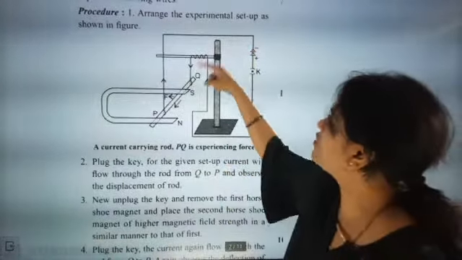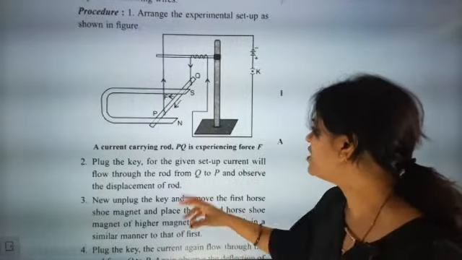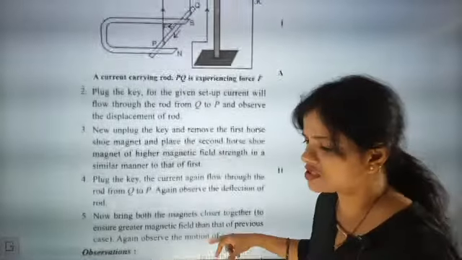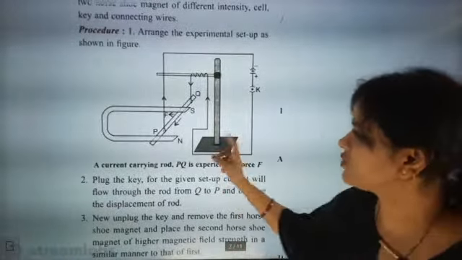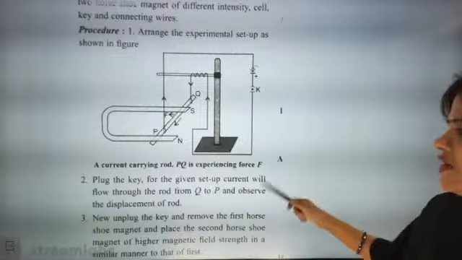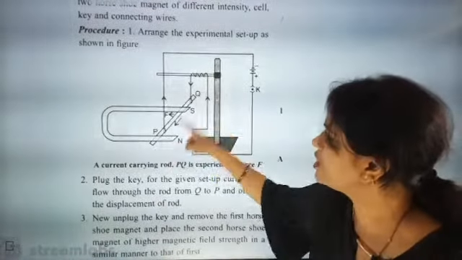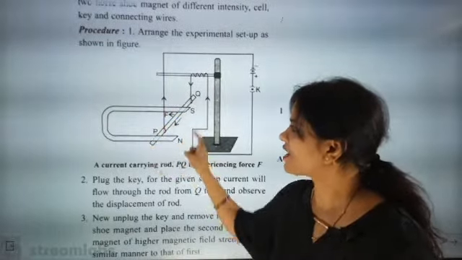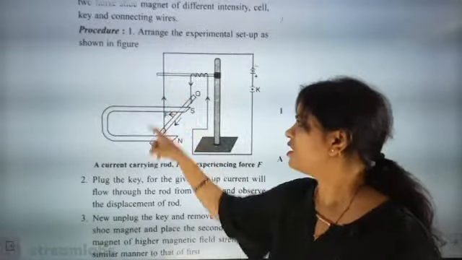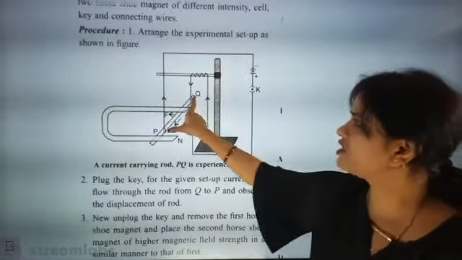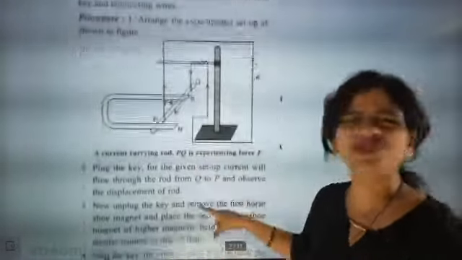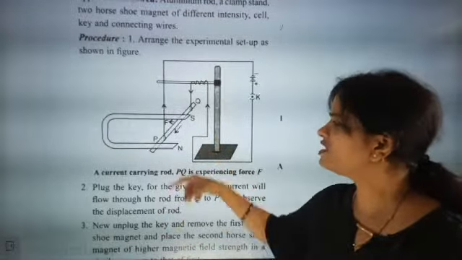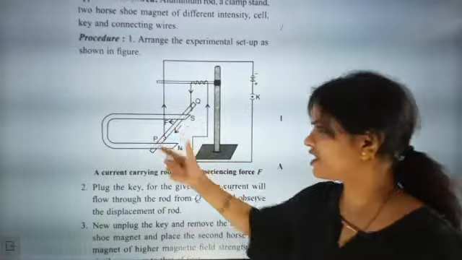Plug the key. The moment you plug the key, what will happen? When you switch on the key, it will set up a current, which will pass from rod Q to P. The moment current passes, magnetic field lines will be generated around the rod, because this rod is connected to electricity. The setup is very simple here. This is the connecting wire and this is the rod, and they kept a magnet near it, and that is a horseshoe magnet.